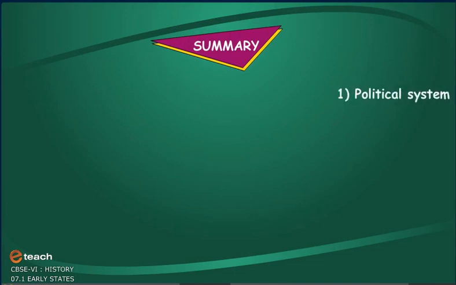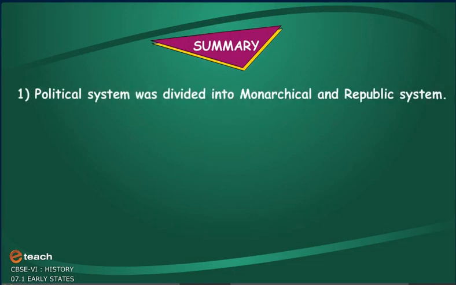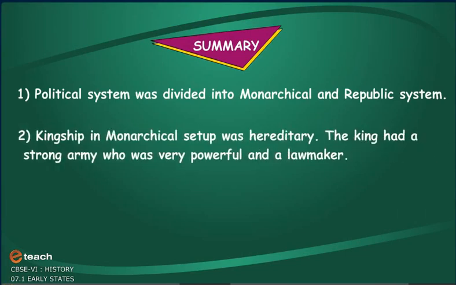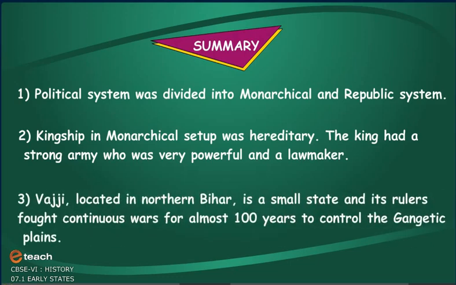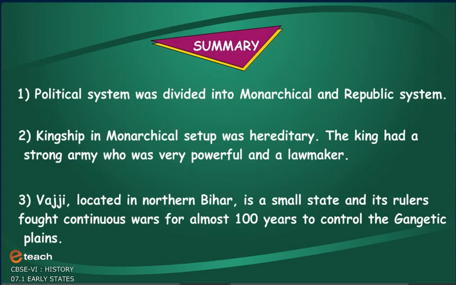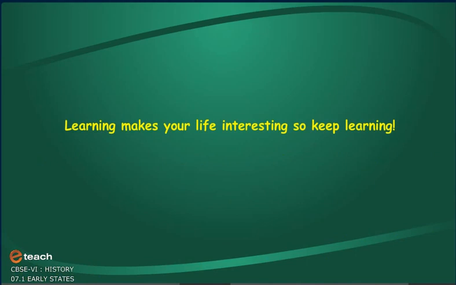Summary. The political system was divided into monarchical and republic systems. Kingship in the monarchical setup was hereditary. The king had a strong army and was very powerful and a lawmaker. Vajji, located in northern Bihar, is a small state and its rulers fought continuous wars for almost 100 years to control the gigantic plains. Learning makes your life interesting, so keep learning.